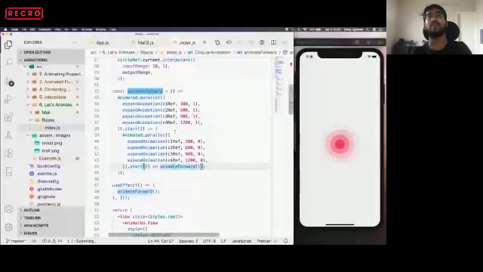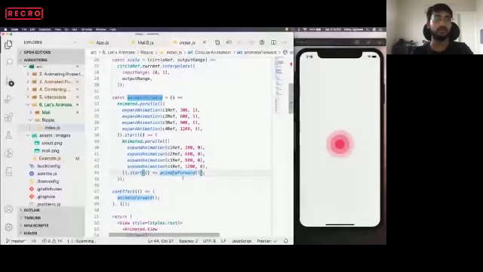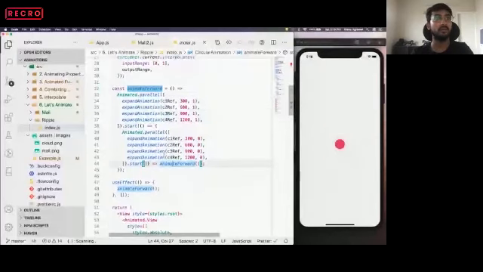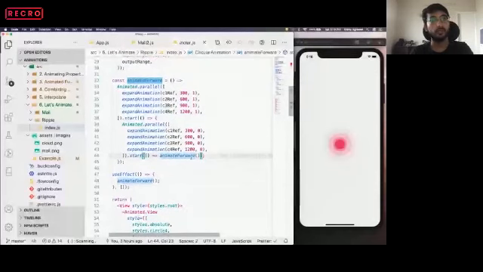I have done it this way. We could also have used the animated loop function over here, but this is just one way to do it.